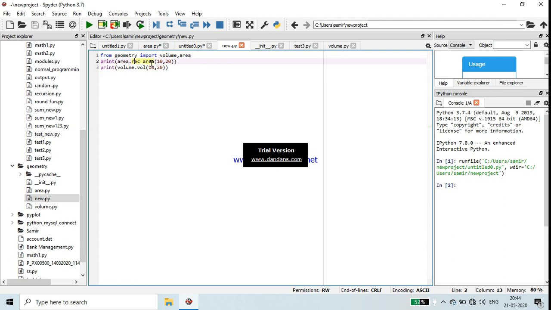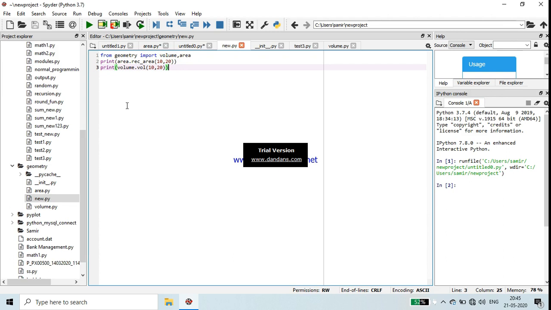Now, as you see, area.rect_area. rect_area is the function of the area module. See here, rect_area. So I have called rect_area here. Then volume.vol. vol is the function of the volume module.